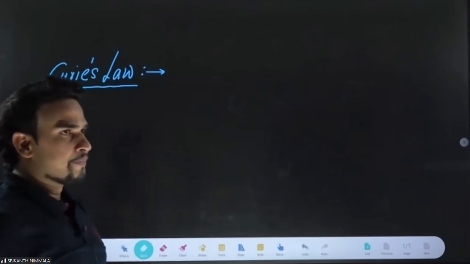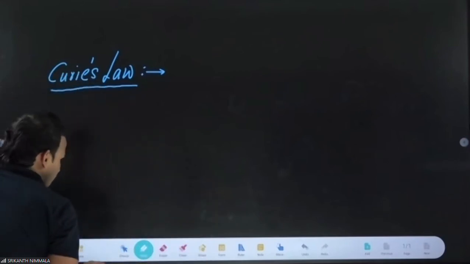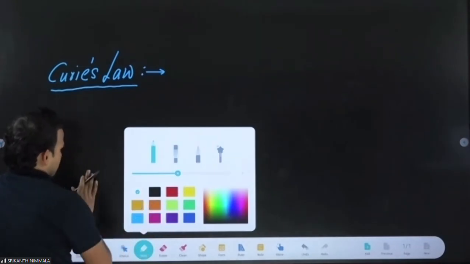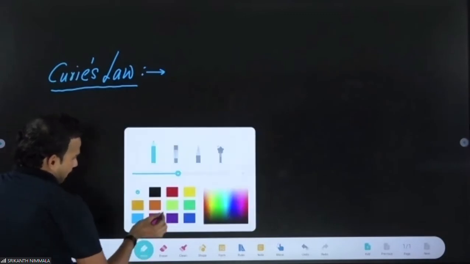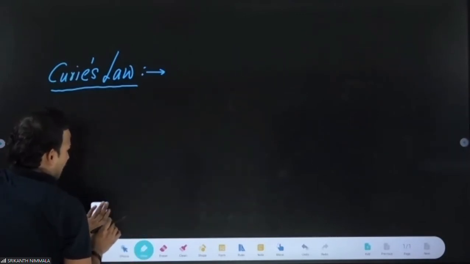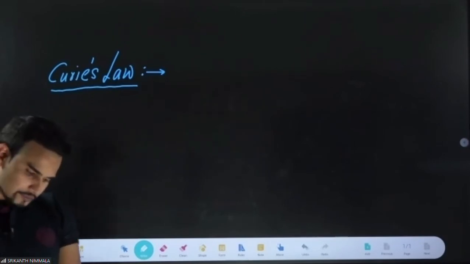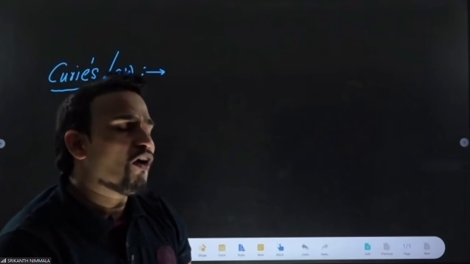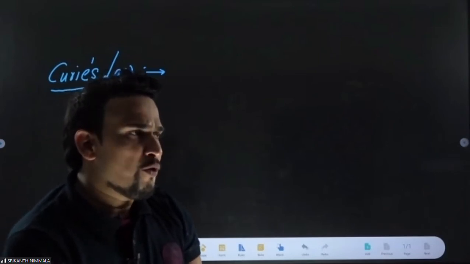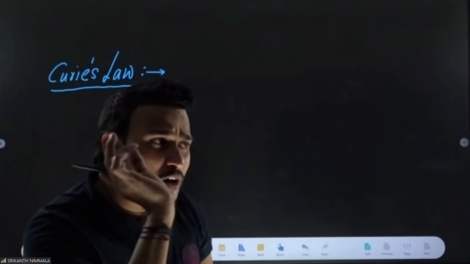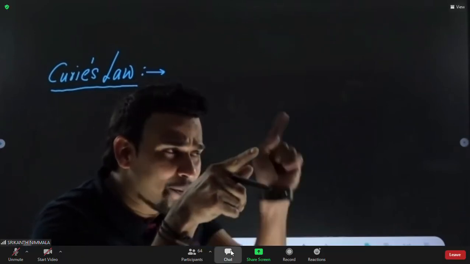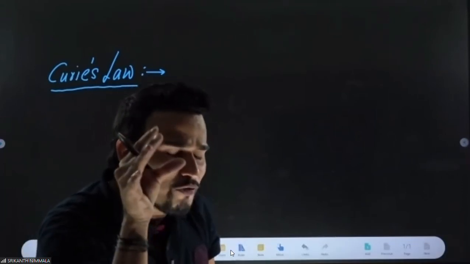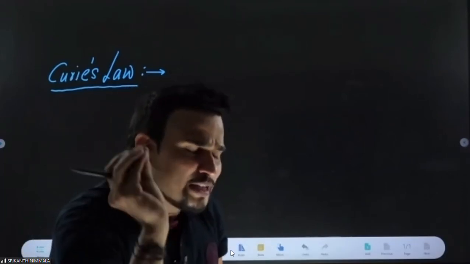Next point you write. This is the statement of Curie's law. Magnetic susceptibility Xi of a paramagnetic material will be inversely proportional to... This is what I was talking about. If you increase temperature, Xi will decrease.